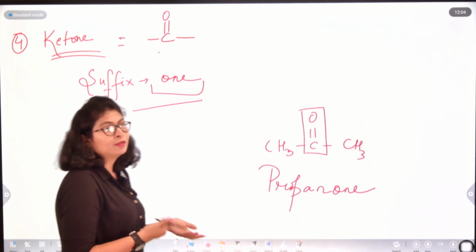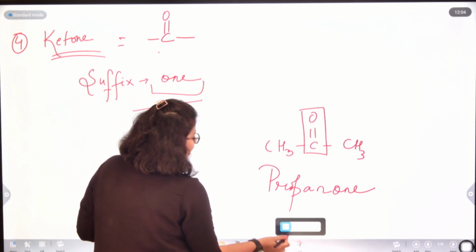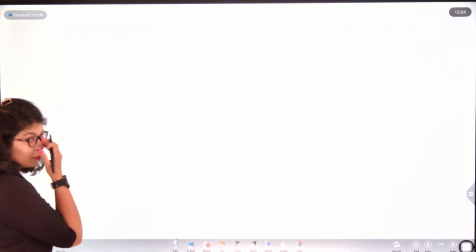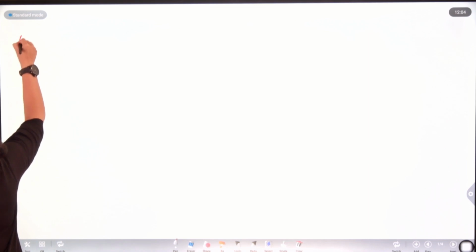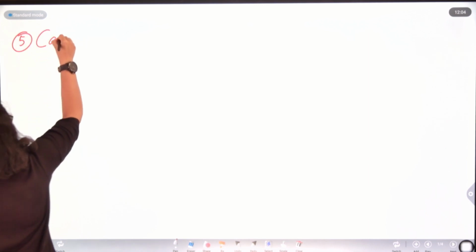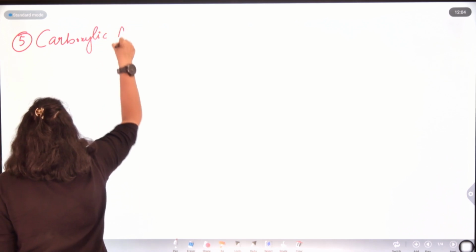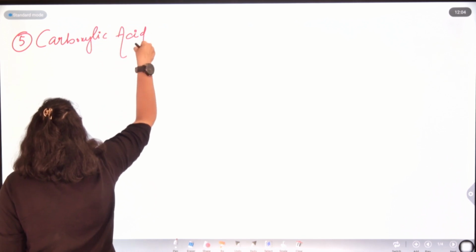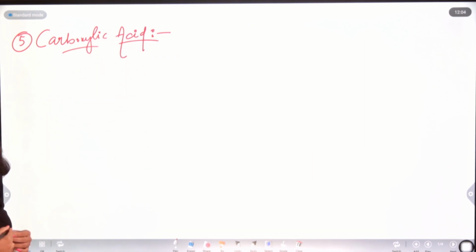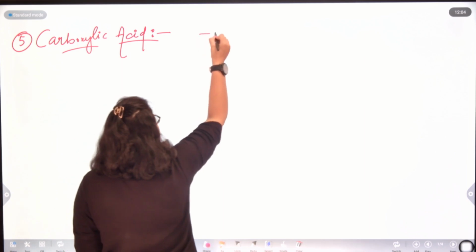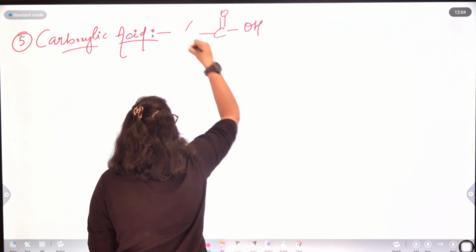The next, and probably the last functional group in your syllabus, as we have a lot of functional groups, is that of a carboxylic acid. The fifth functional group is a carboxylic acid. The general formula for it is C double bond O, OH.